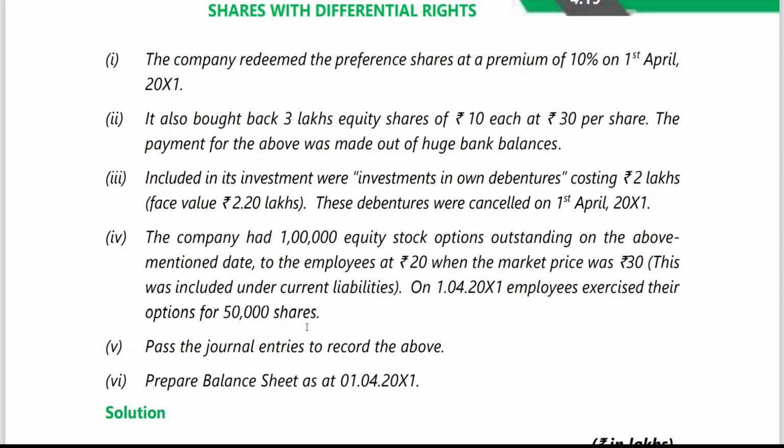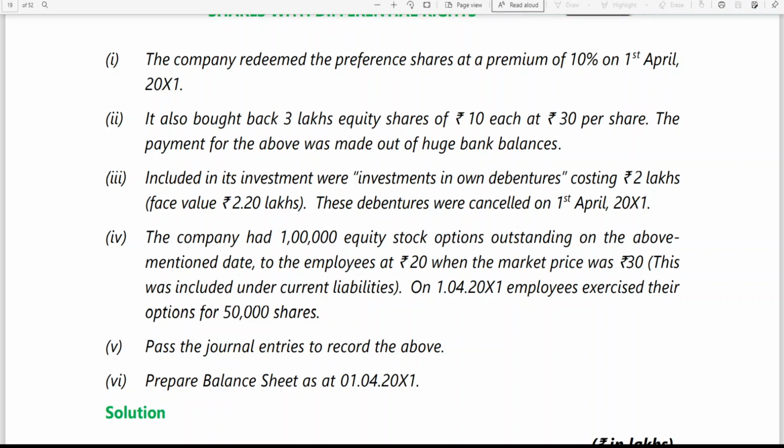Can you write the entry for this? We should write the entry only for 50,000 shares, my dear friends. 50,000 shares into 20. Bank account debit. What is the entry you can write here?